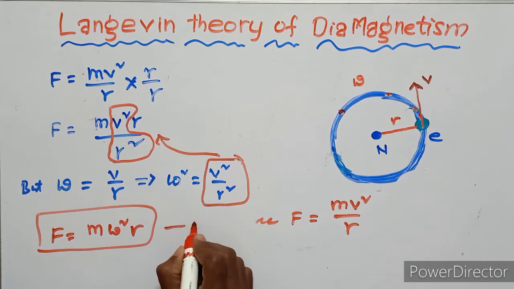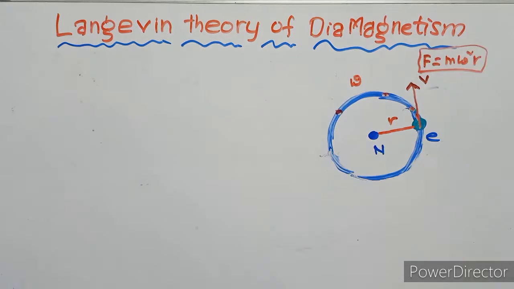This is the first equation. According to Langevin's theory of diamagnetism, the electron revolves around the nucleus in two types of motion: one in the clockwise direction and another in the anti-clockwise direction. In diamagnetism, the magnetic substances are repulsive to any magnet.